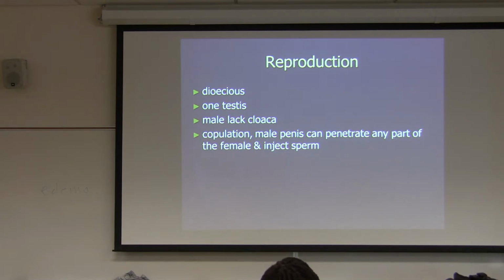No. So you said they have a cloaca, but then you said the male lacks the cloaca? Based on your textbook, the male does not have them. It was the nematodes where the male had them. In these animals, the female has them, based on your textbook. These are rotifers. In rotifers, the female has them. In nematodes, the male has them.